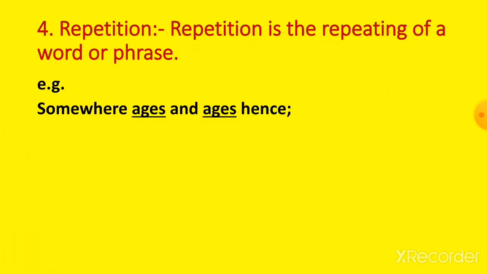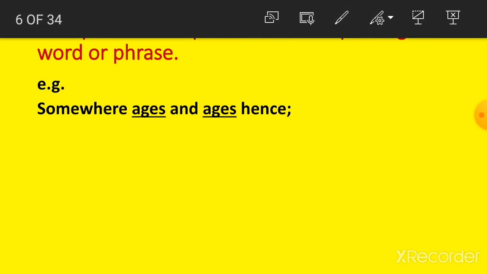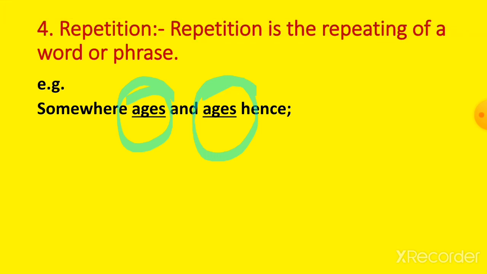Now student, the fourth one, repetition. What is repetition? Repetition is the repeating of the same word or phrase in a sentence. So what is the example here, student? This is the line from the last or 4th stanza: "somewhere ages and ages hence." Here there is the repetition of the word "ages." So this is the example of repetition.